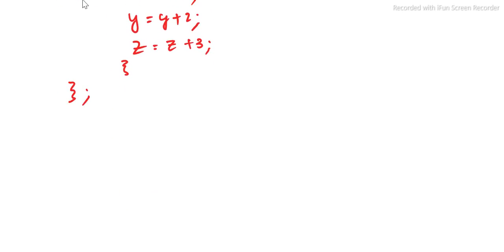Close the class number, then define the main function. Inside the main function we create the static object. The syntax is static, class name which is number here, then object name, let's say O1. Any name you can take; I have taken O1.